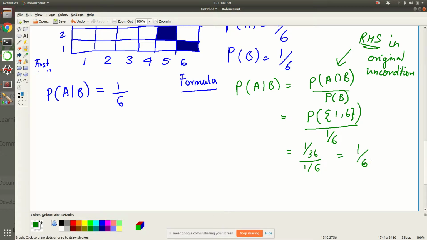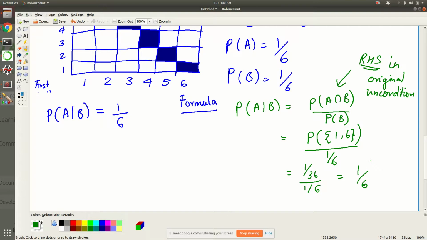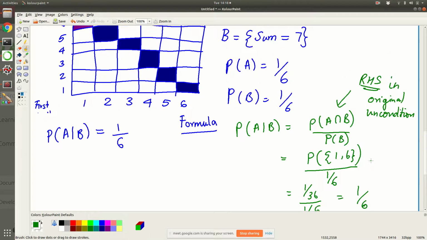So basically we have looked at 2 ways in which you can compute conditional probability. One of them is using the formula, one of them is using the intuition that we have. What is the intuition saying? You change the universe. So what was originally the unconditional omega, instead of that you focus your attention only on B. Is this clear?